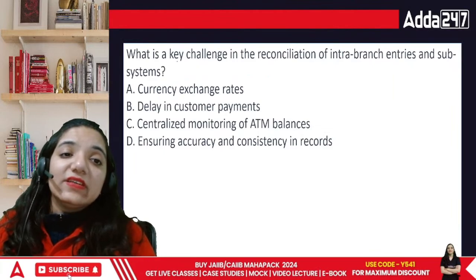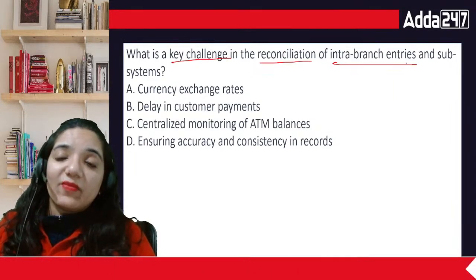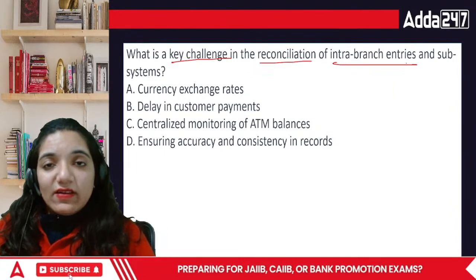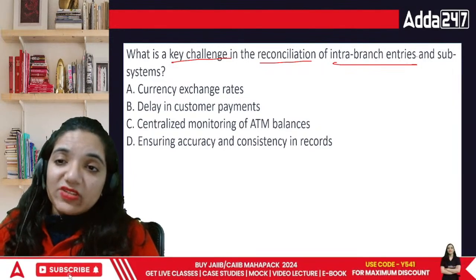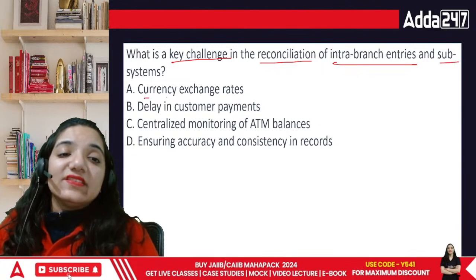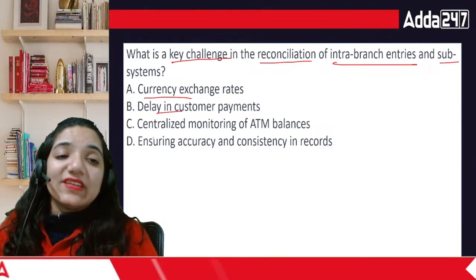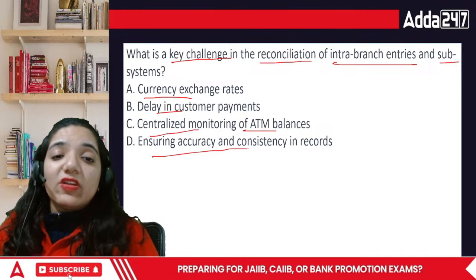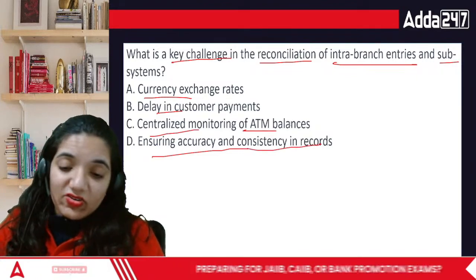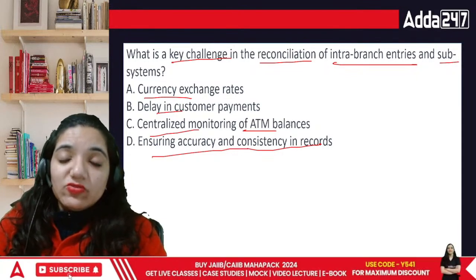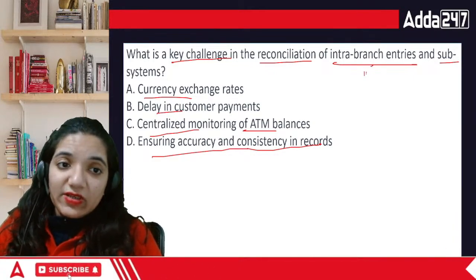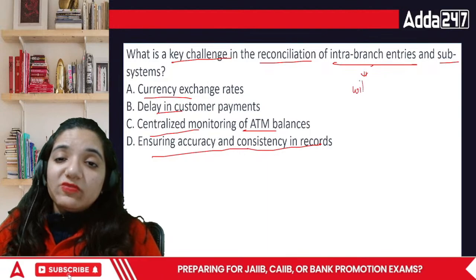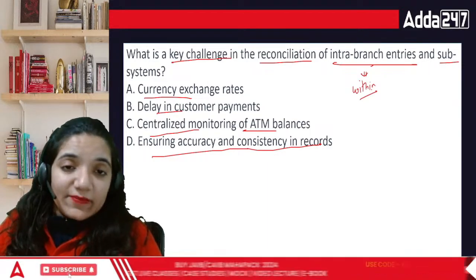Now, what is the key challenge in reconciliation of intra-branch entries? When we are having intra, meaning within the branch, entries are going on and subsystems are also existing. Then currency exchange rates, delay in customer payments, centralized monitoring of ATM balance for ensuring accuracy and consistency in records. Inter means between two, and when we talk about intra, it means within the specific branch. So the currency rate issue is basically there only in forex, you know.